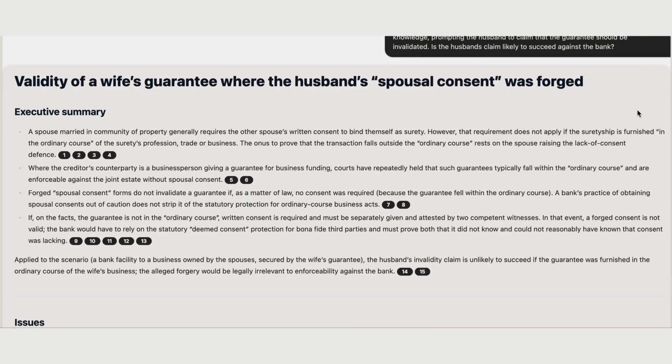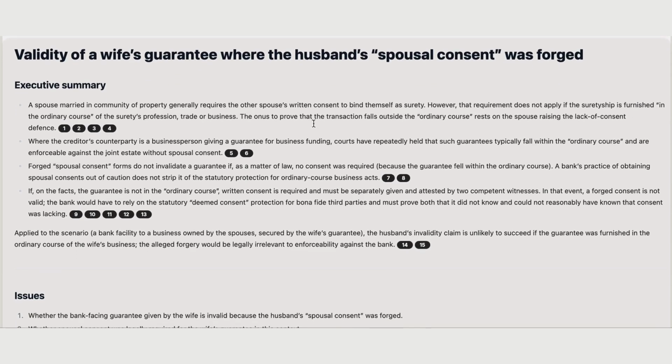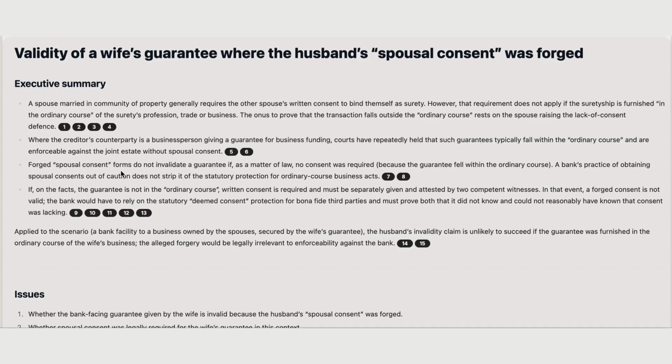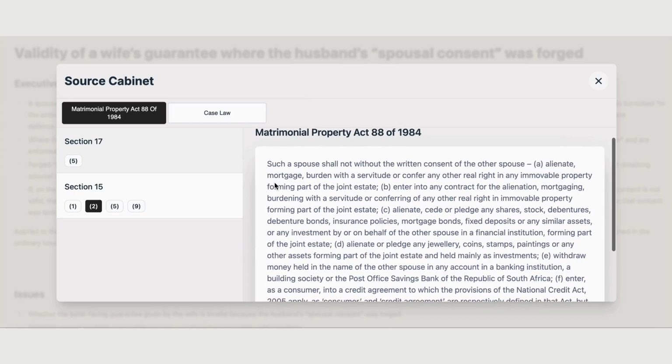Okay, so here we can see the output from the query that we input to Primo. It is starting with an executive summary highlighting that a spouse married in community of property generally does require the other spouse's consent to bind themselves as surety. However, this requirement does not apply if the surety is furnished in the ordinary course of business.